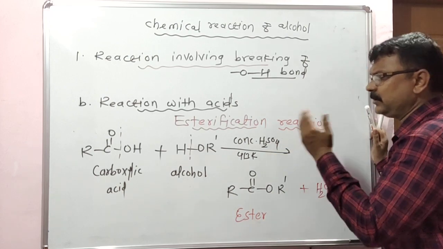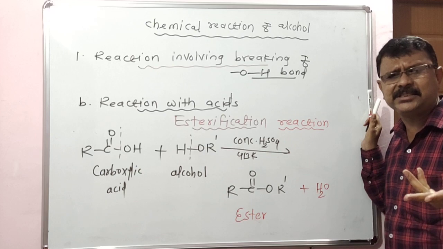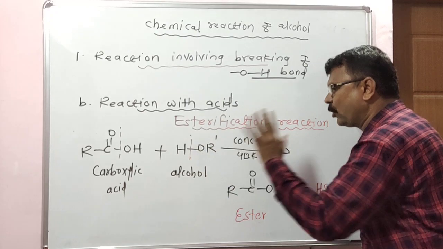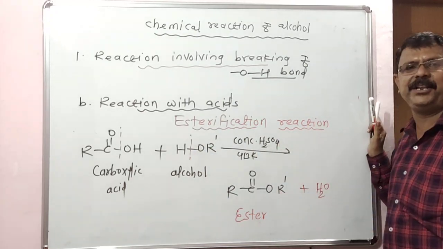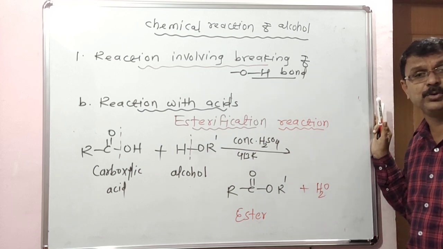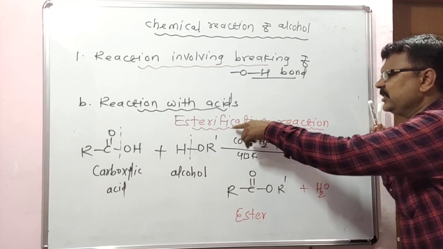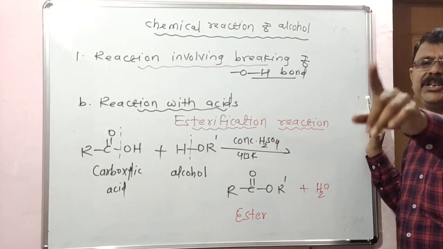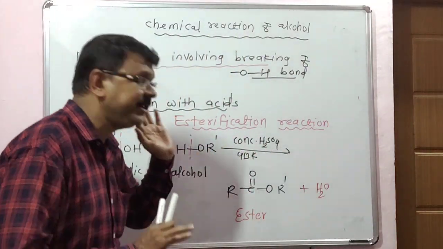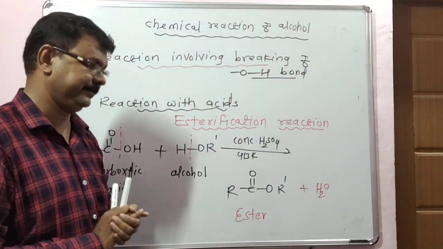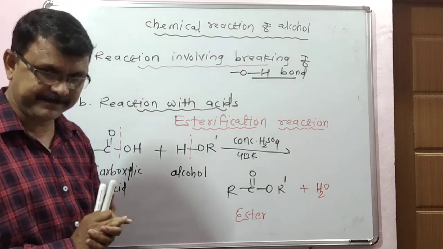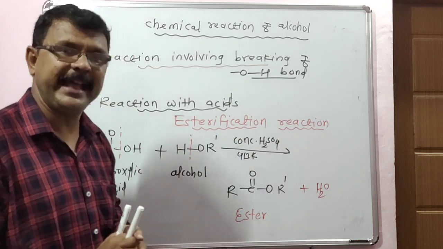Ester. You know, but look here, explain the Fischer esterification reaction. When a carboxylic acid is reacted with an alcohol in presence of concentrated H2SO4 at 413 Kelvin temperature, it gives the corresponding ester. This reaction is called Fischer esterification reaction. In this reaction, concentrated H2SO4 acts as a dehydrating agent as well as a catalyst.